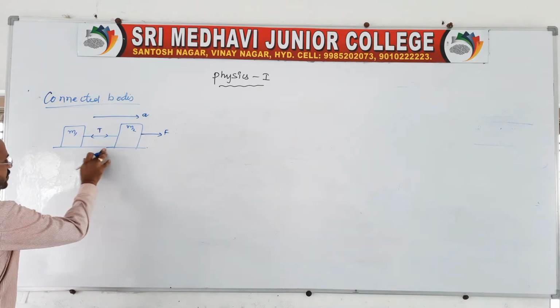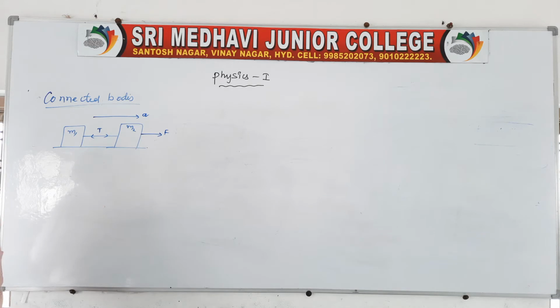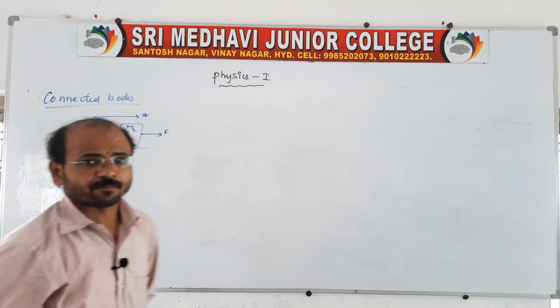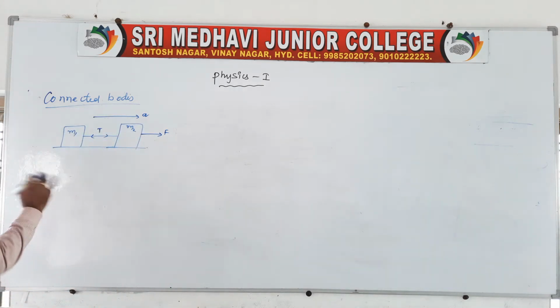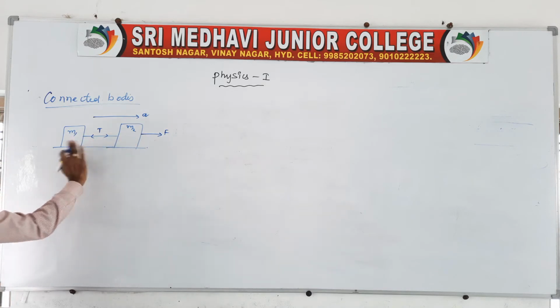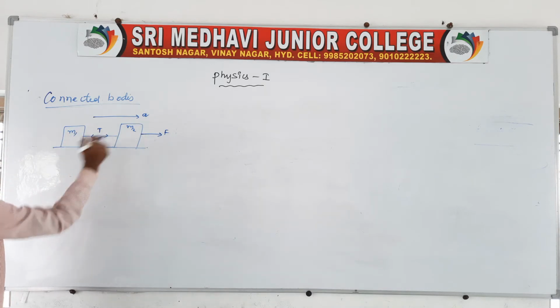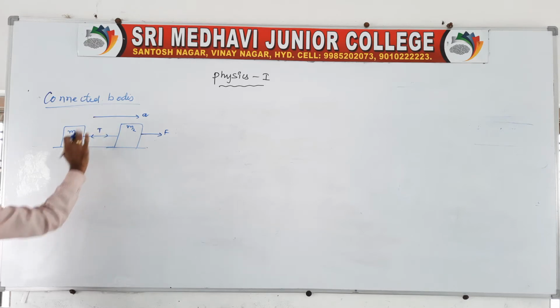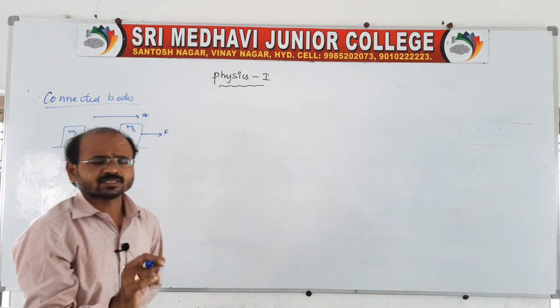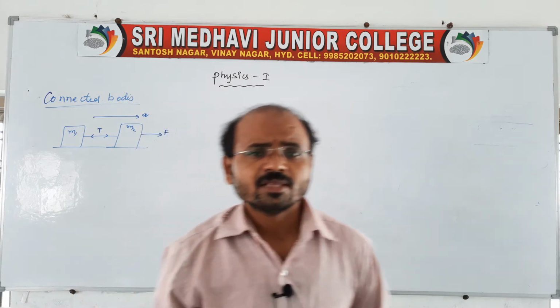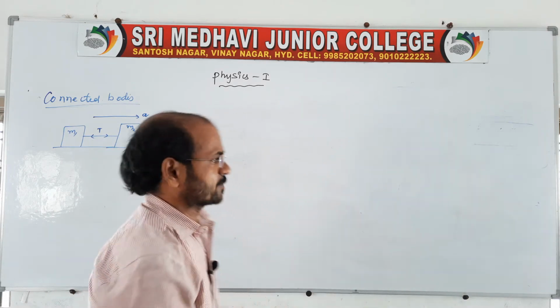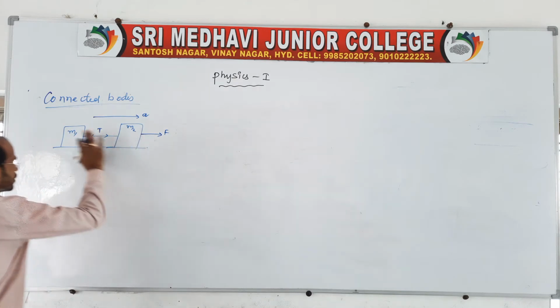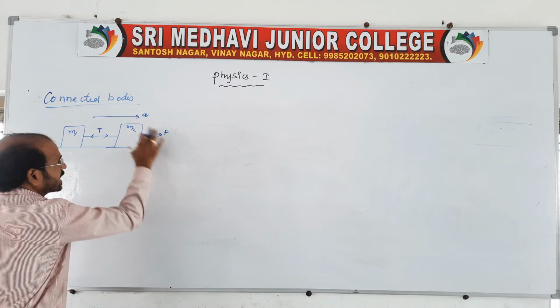It is a smooth surface, it is not rough. Rough, in the sense, again we will get other expressions in friction. Right now it is not required, because we are not discussing friction. We are discussing only connected bodies. When two bodies of masses M1 and M2 are connected by a thread or string which is massless, or we can say weightless, tension remains constant, and there is a force F applied. Therefore, the two blocks are moving together with a common acceleration A.